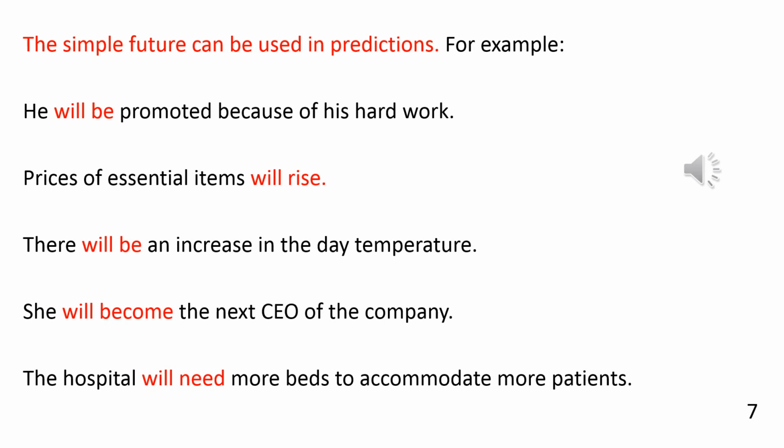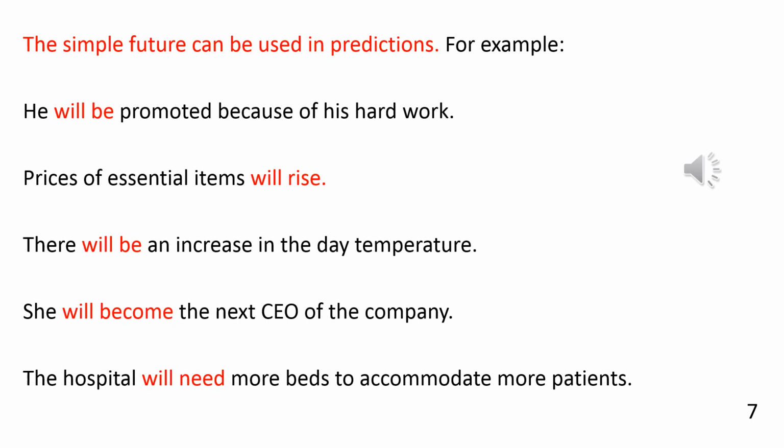Now let us look at the third sentence. There will be an increase in the day temperature. Here also we are using the simple future, and this is a prediction about the increase of the temperature during the daytime. Now go to the next sentence. She will become the next CEO of the company.